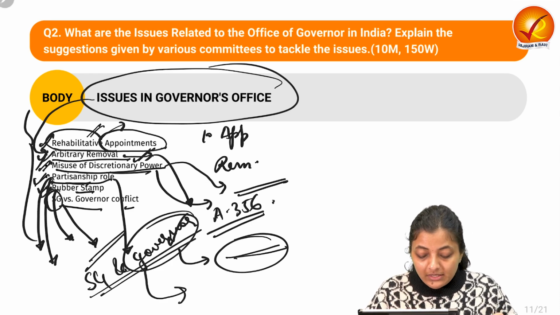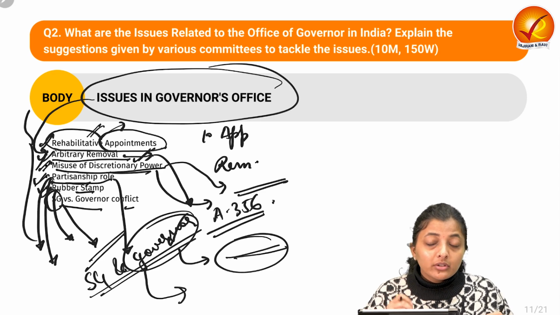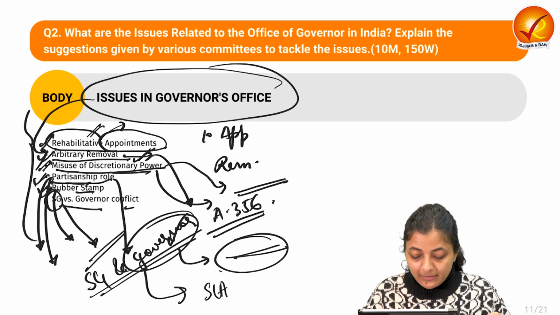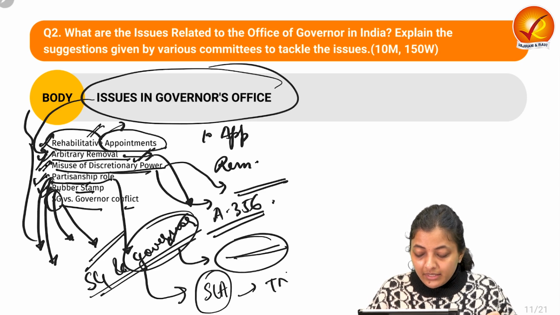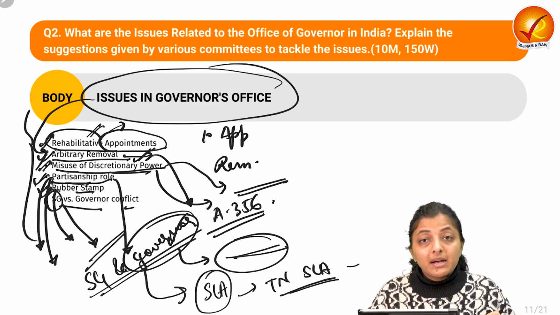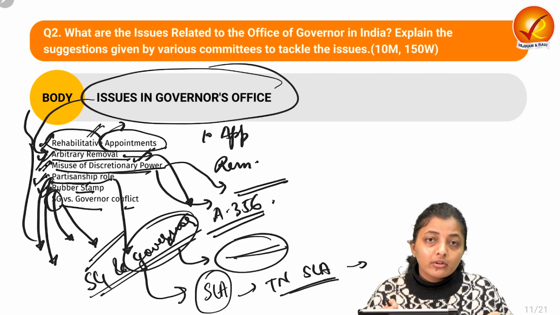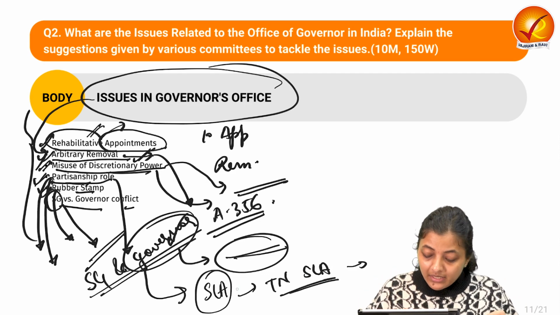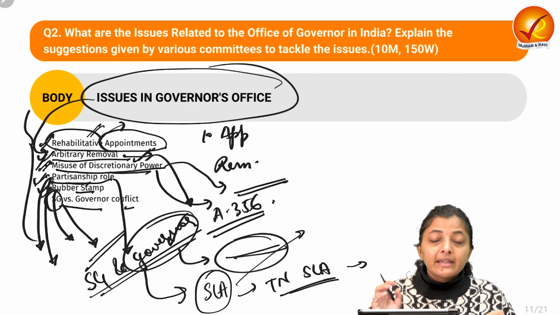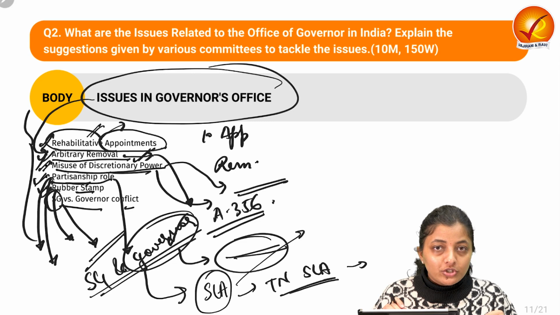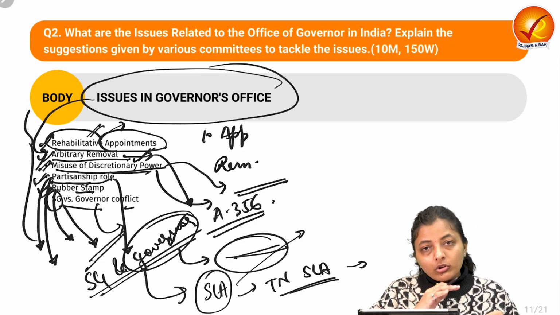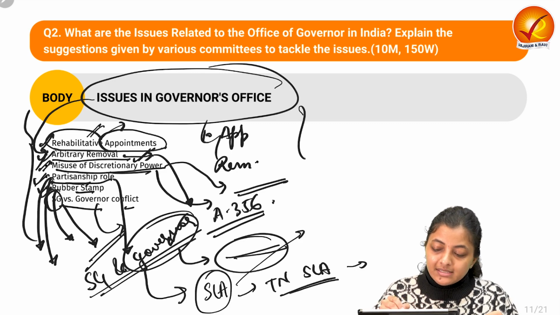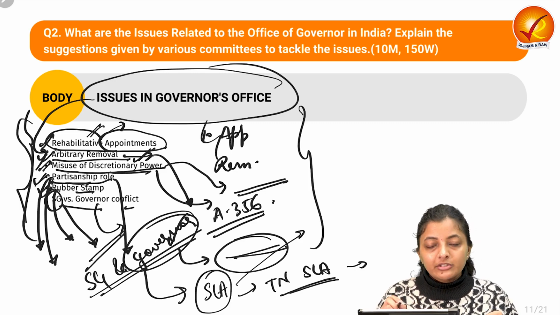Second thing also, they withhold the assent or delay the assent to the bills passed by the state legislative assembly. Example, the Tamil Nadu state legislative assembly passed the resolution to release the convicts related to the assassination of Rajiv Gandhi, but the governor delayed giving assent to the resolution. So there are ongoing conflicts between the state government and the governor. So these are some issues with respect to the governor's office.